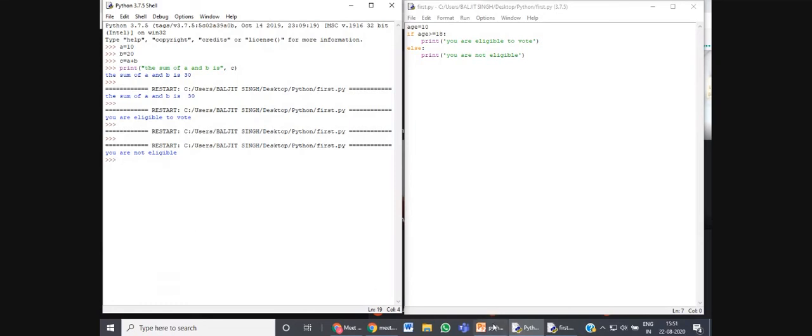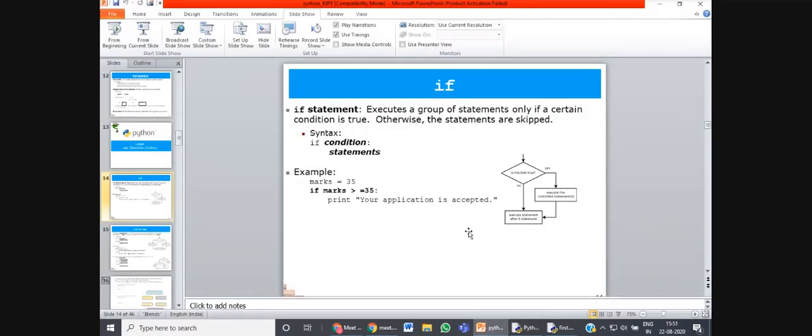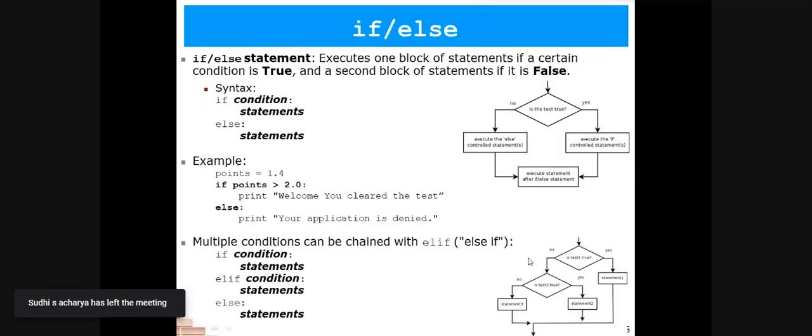Let us quickly go back to our presentation and see what more is there. There is the if else statement. Now the flowchart shows two-way movement. If the condition is true, yes, we will execute a certain set of statements. If the condition is false, then we will follow the other path.